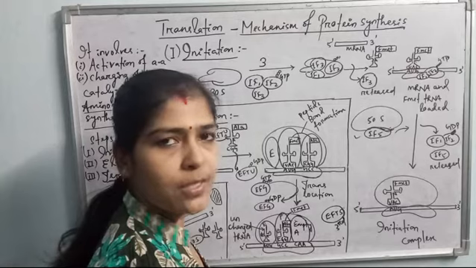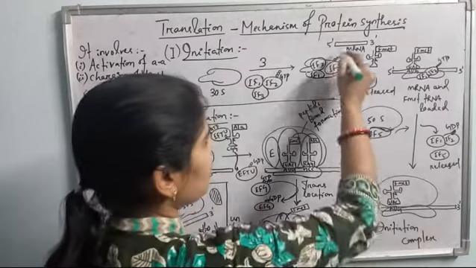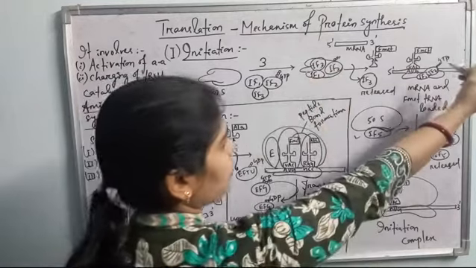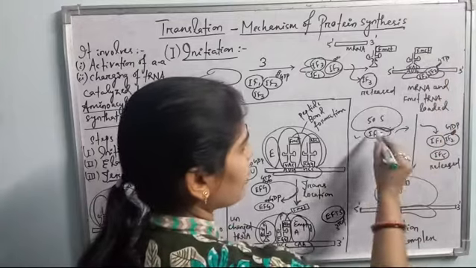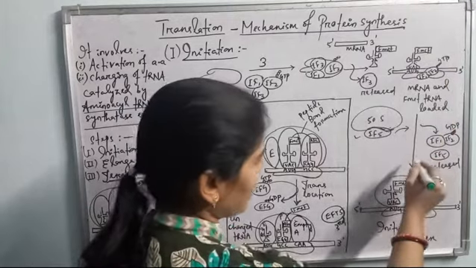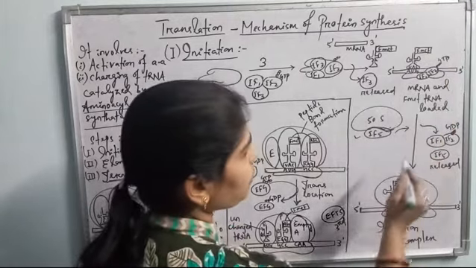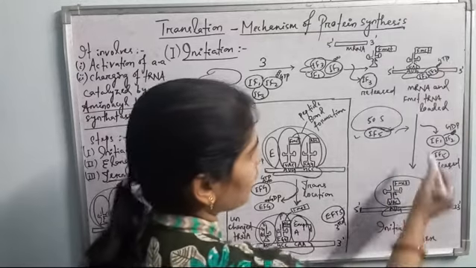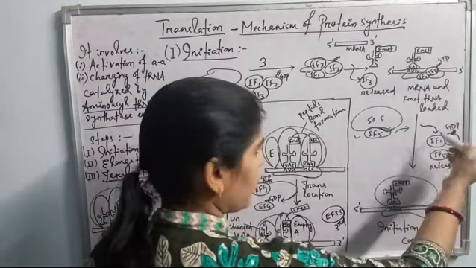So this GTP undergoes hydrolysis when the larger ribosomal subunit is loaded, and due to this hydrolysis of GTP of IF2, IF1 and IF2 are released.